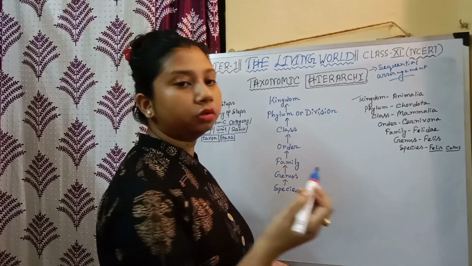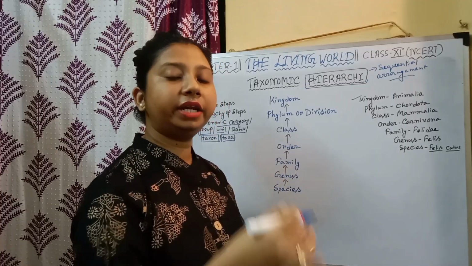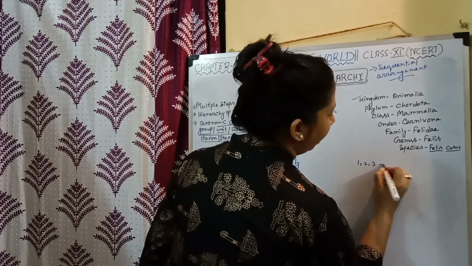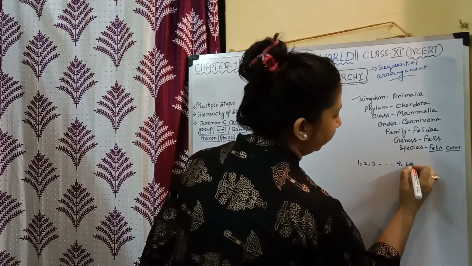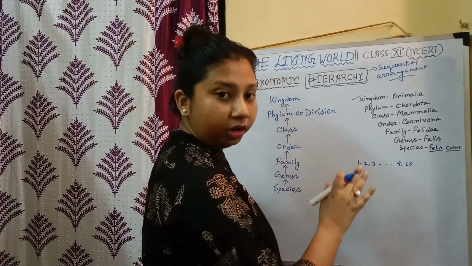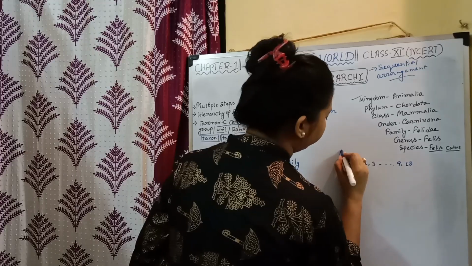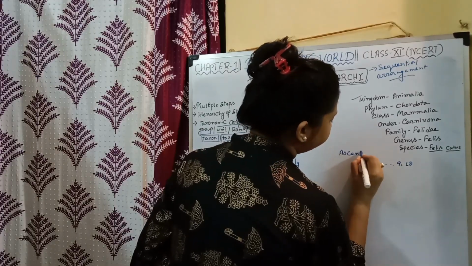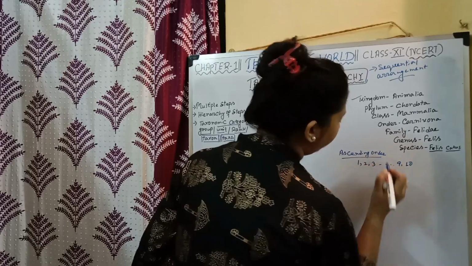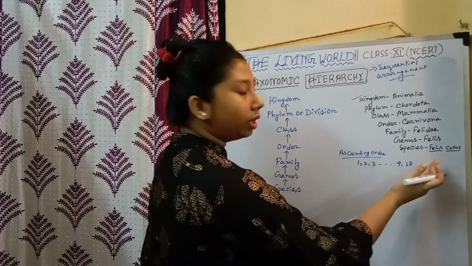If we count 1 to 10, we can write 1, 2, 3, up to 9, 10. This is an order, and we all know that this is ascending order, where we are moving from a small value to a large value.